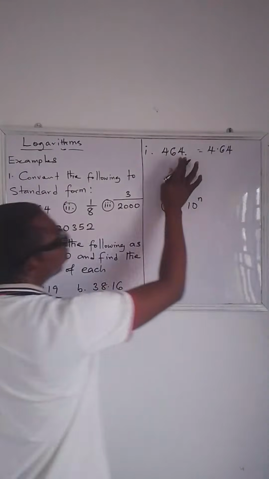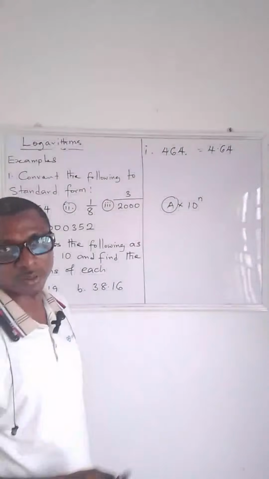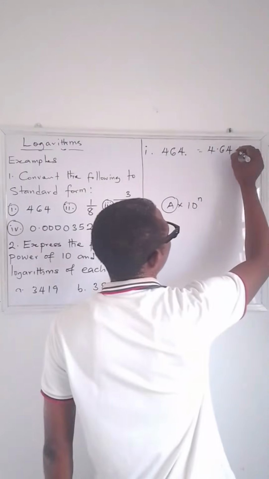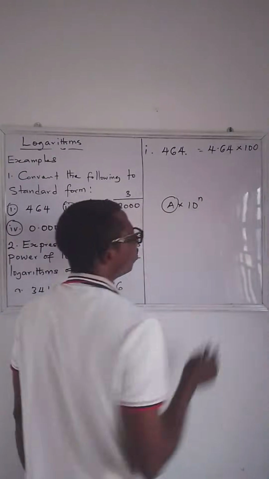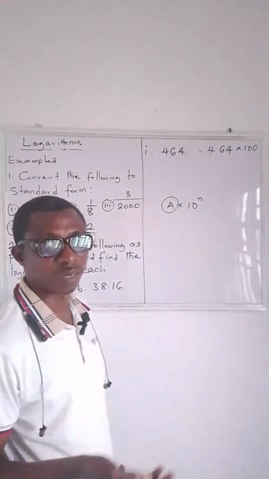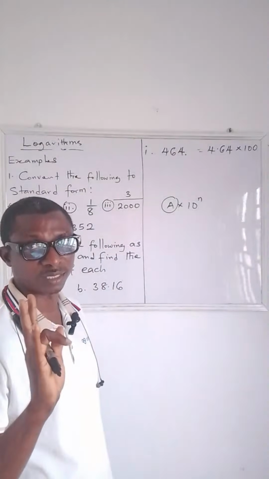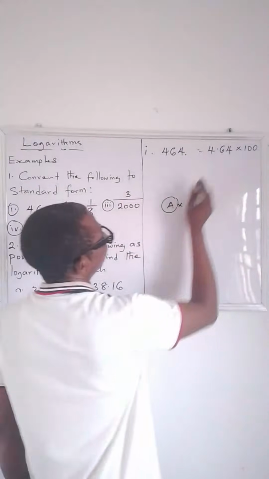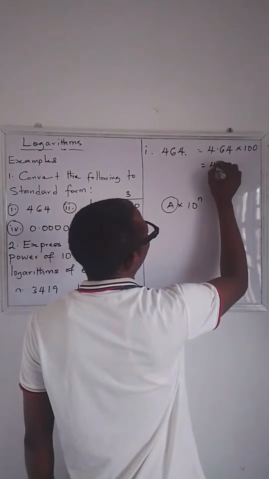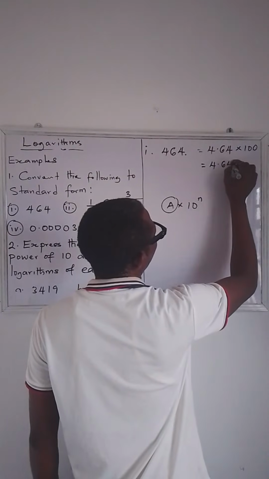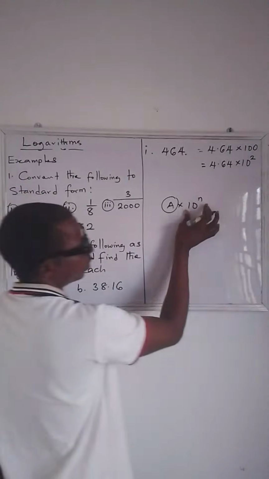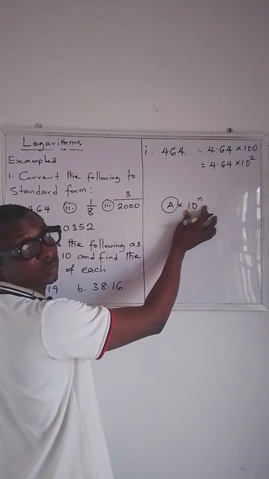If I move the point to the back of the first significant digit, I'll have 4.64. Now, how many times have I moved the point? I've moved the point twice, so it's going to be times 100 because I've moved it 2 times. If I move it 3 times, it's going to be 1,000. If I move it once, that's times 10. So this is going to be 4.64 times 10 raised to the power of 2, because I need to express it as a power of 10.